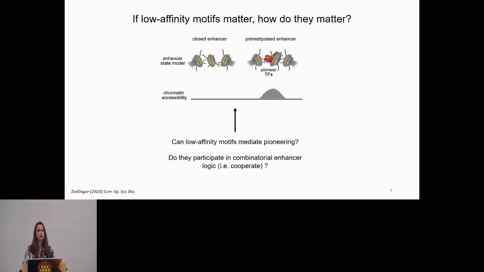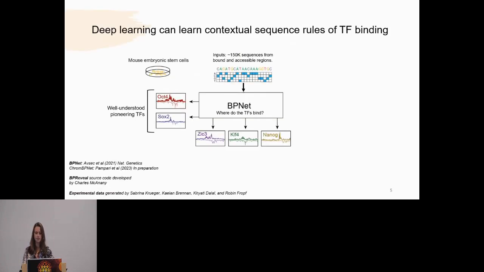Low affinity motifs, by definition, only weakly recruit transcription factor binding. So are they functional enough to actually play a part in the cooperative sequence syntax? Now, deep learning is uniquely suited to this because we've previously shown that it can learn contextual sequence rules of transcription factor binding. And we suspect that it is this surrounding genomic context which lends function to these weak motif sequences. Here, I show a previously published convolutional neural network called BPNet.